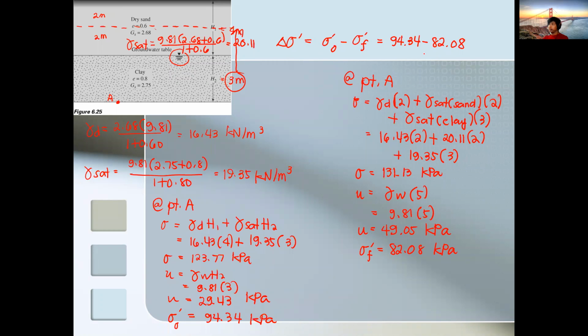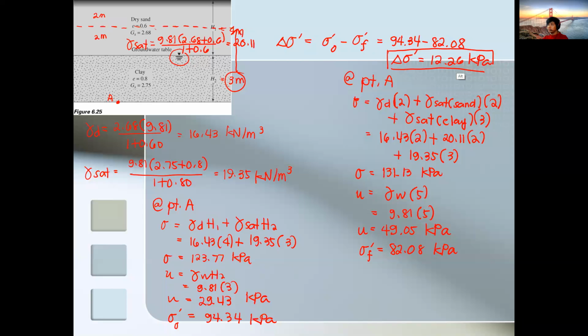So our delta sigma prime, our change in effective stress, is 94.34 minus the answer. So that's 12.26 kilopascal. So that's the net change.